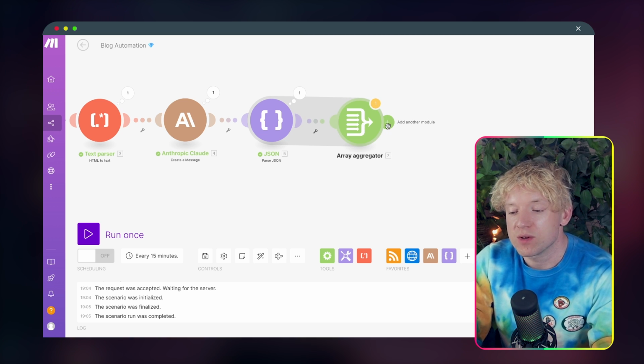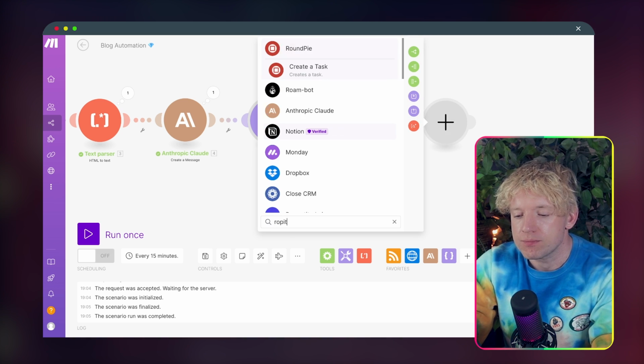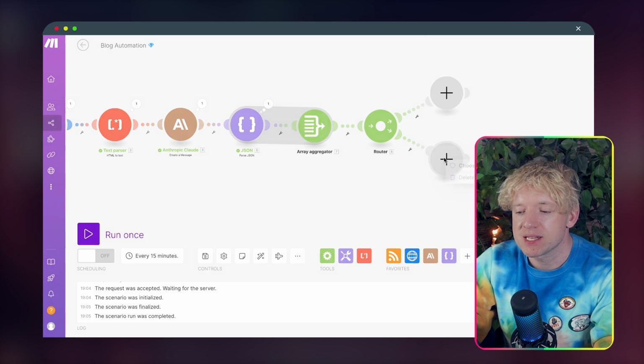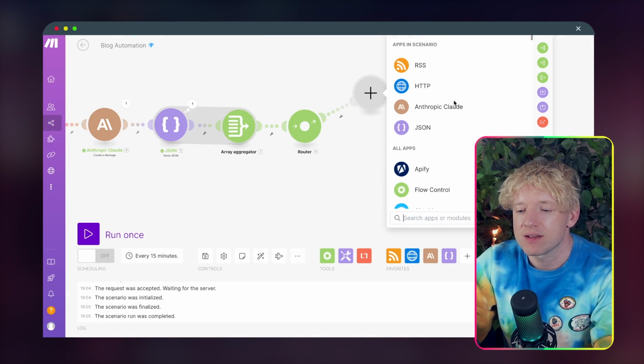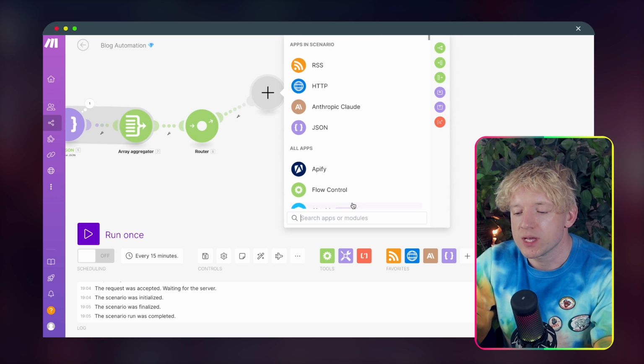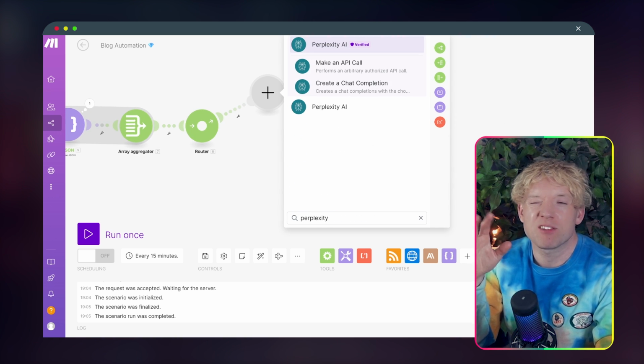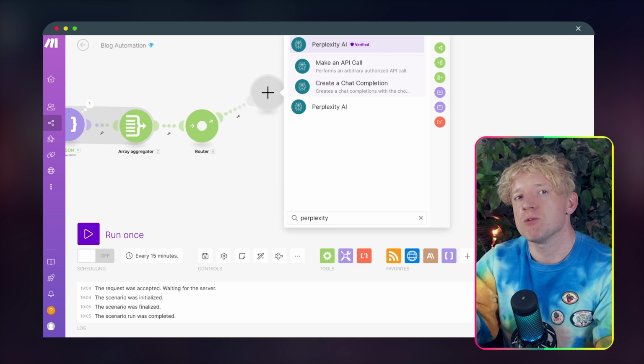Incredible. Now the next thing you want to do is going to be to add a router, like so. Add a router, sweet. And then basically, guys, what I want you to do is add this wonderful module here, which is going to be Perplexity. Now, Perplexity is optional. It's basically, do you want to enrich the data a little bit or do you not?